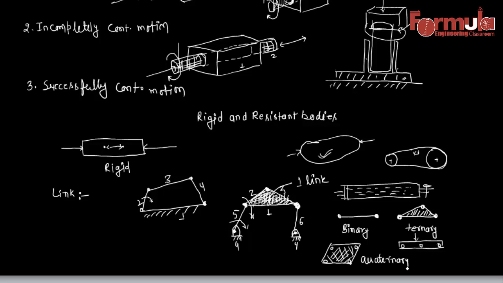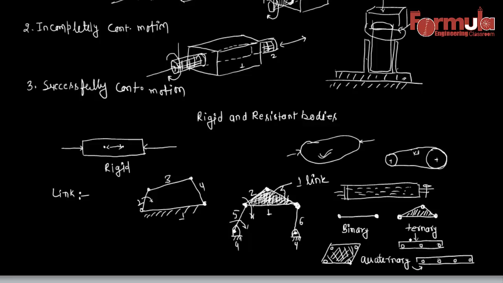Quaternary. Okay, so this is providing four possible pairings, and you can also imagine a rod that has four possible options for pairing. So this is also termed as quaternary.